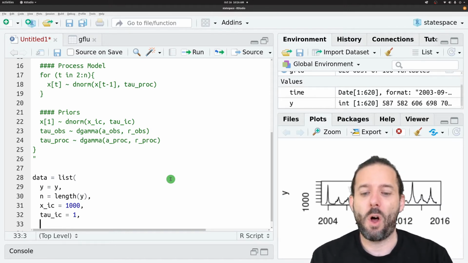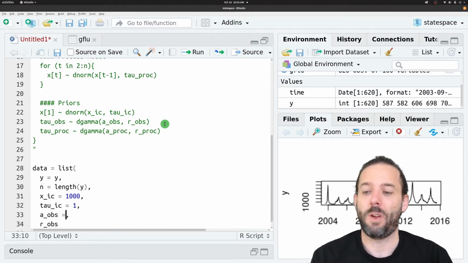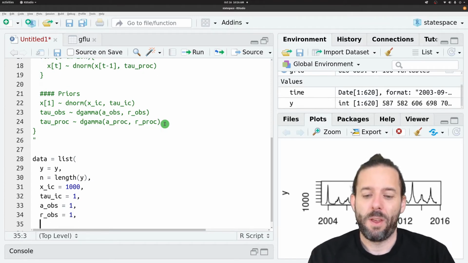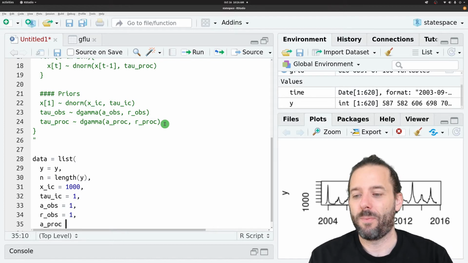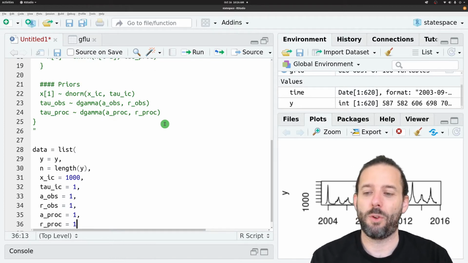And then we'll also use 1 for all of our starting parameters. And so we'll say aobs is equal to 1, robs, I should actually type the 1, is equal to 1, aproc is equal to 1, and rproc is equal to 1.